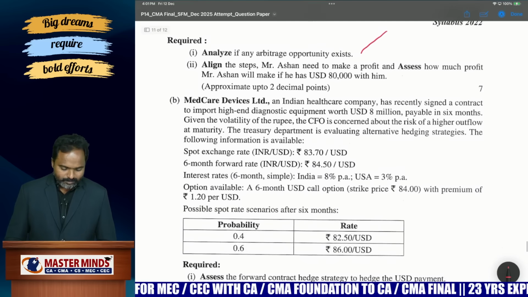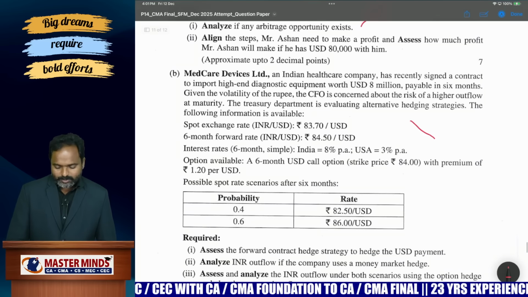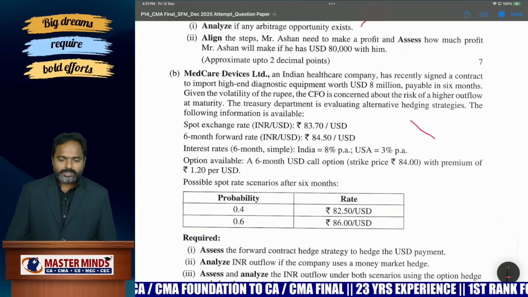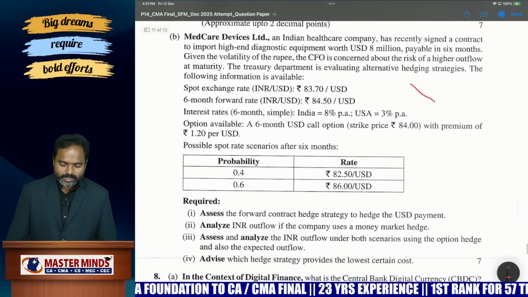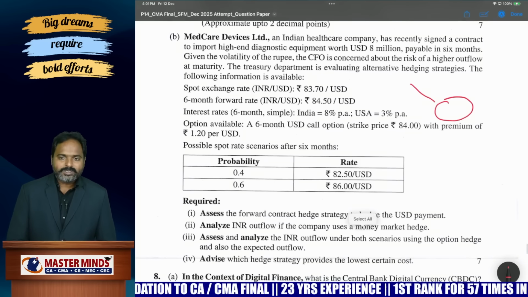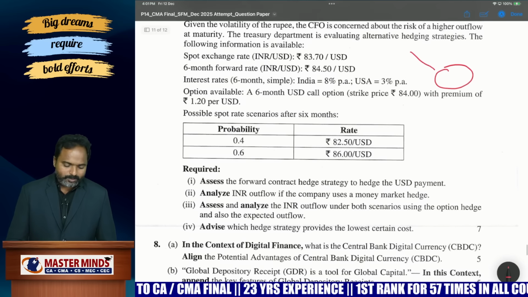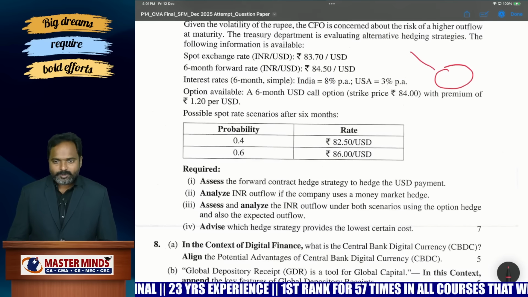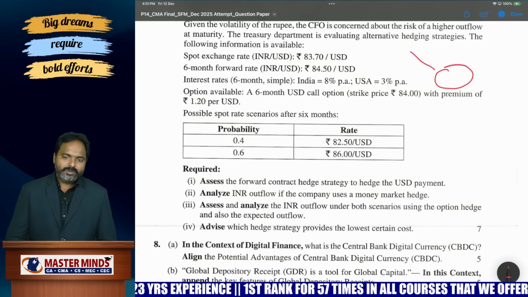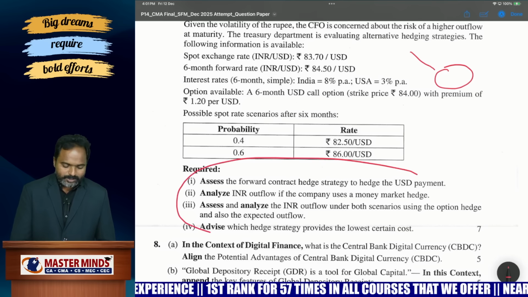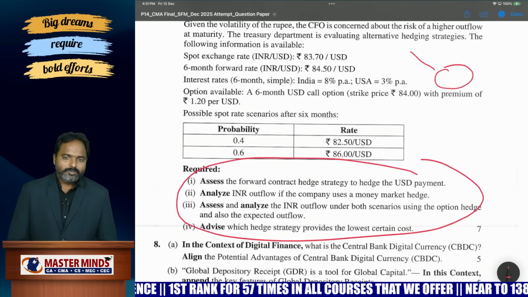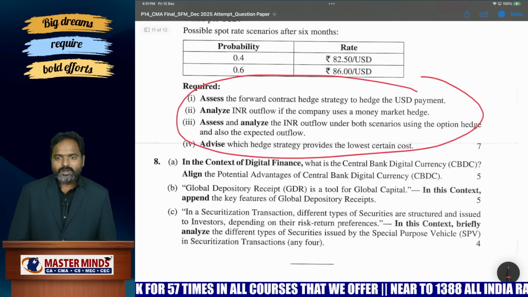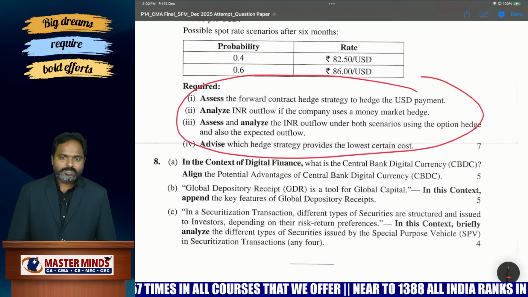Okay, next. This one is of course an advanced model of your IFM, like hedging through options, hedging through money market, and hedging through forward contracts also. Which option is better? One or two problems of this type we already discussed. The same model they asked, but we discussed hedging through forward contracts and options as a different problem, and hedging through money market as a different problem, but they are asking three types of hedging in one single problem. Maybe it is time taking. So you have to select carefully whether we have to attempt question number 7 or not.